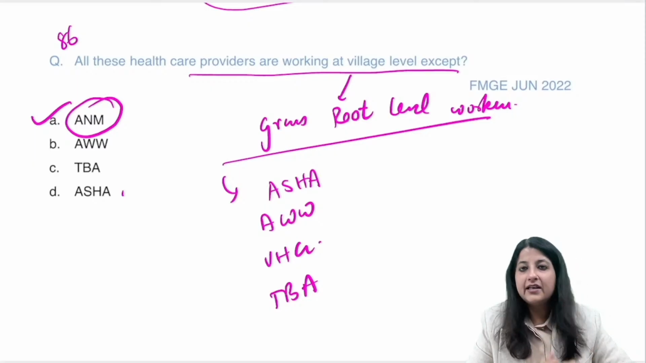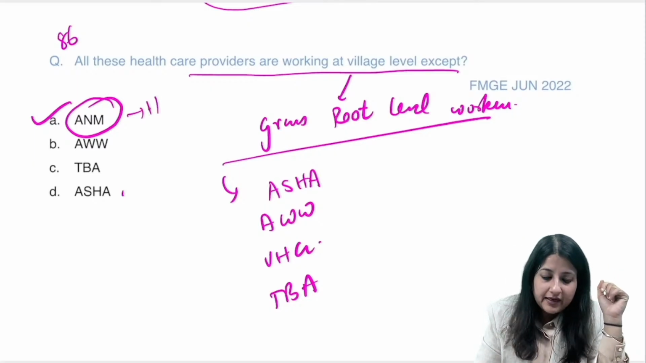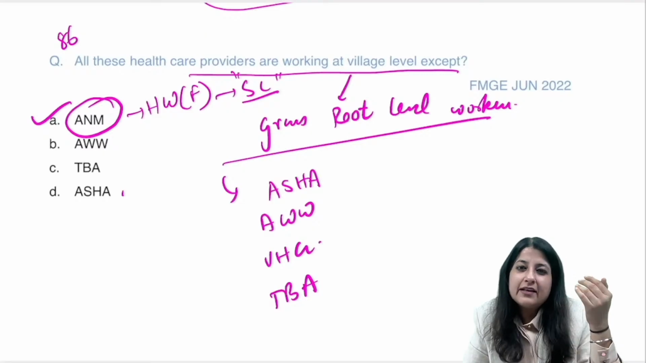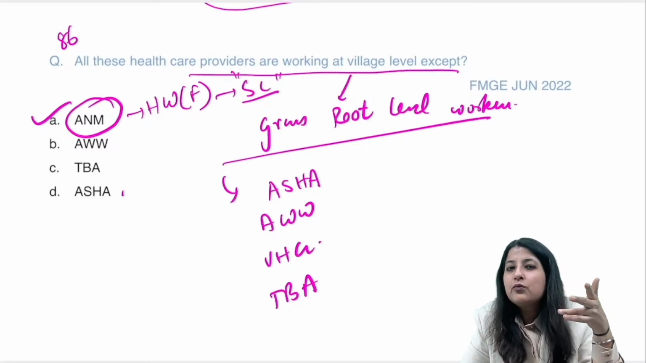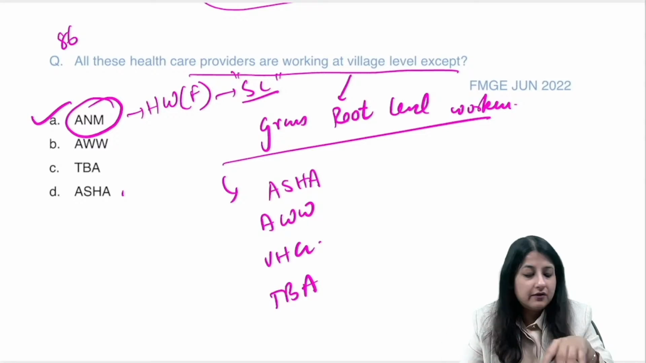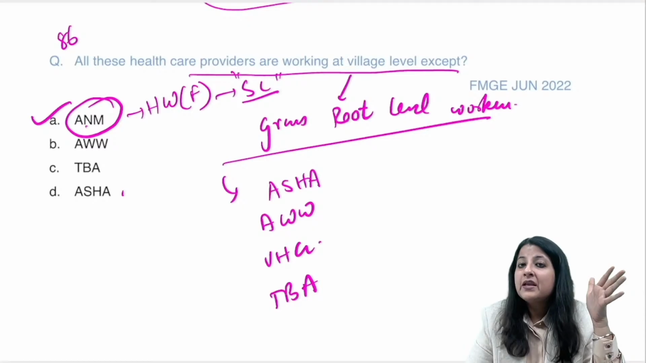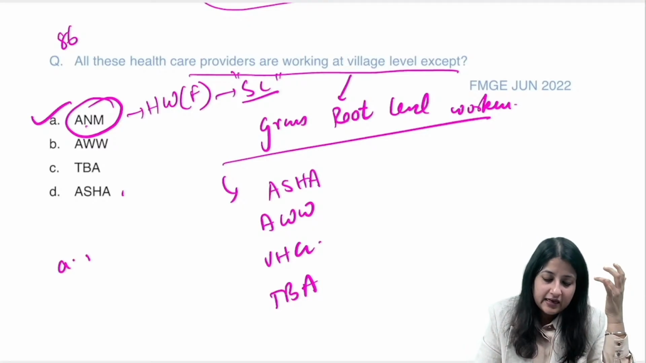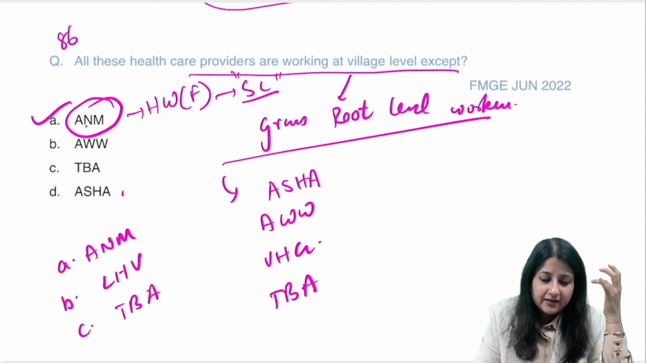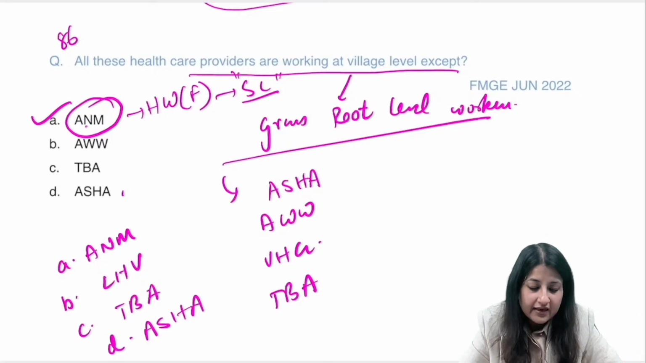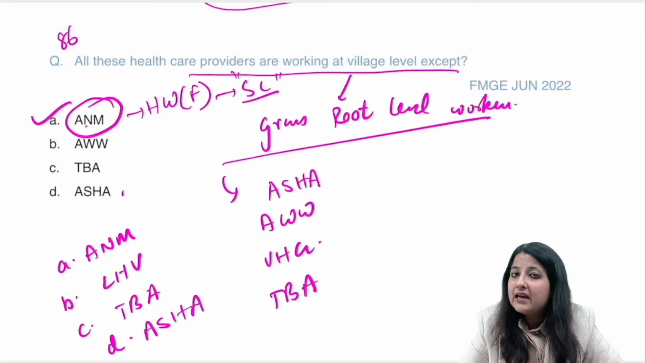See, ANM actually, where is she posted? She is a health worker female. What is her other name? Health worker female. Where is she posted, guys? Sub center. ठीक है, where is she posted? Sub center. So per se she is not a grassroots level worker, but then she has to visit the fields at regular intervals. Okay, she does visit the field at regular intervals. From here, of course, the option is ANM. Suppose you had another option. ठीक है, मान लो A दिया होता ANM, okay, B दिया होता LHV, C दिया होता TBA, D दिया होता आशा. What would you have marked now, guys? From these 4 options तुम्हारे आंसर क्या होते? ANM, LHV, TBA, आशा. अब क्या लगाते हैं आंसर में?